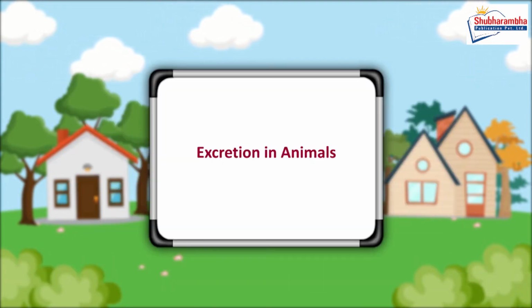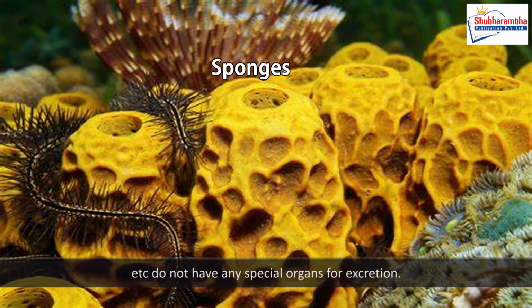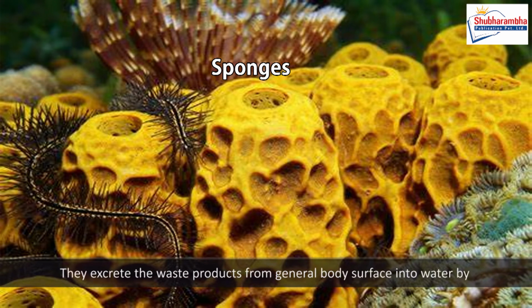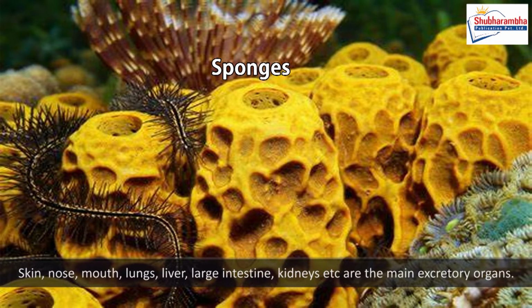Excretion in animals. The lower aquatic organisms like amoeba, paramecium, hydra, sponges, etc. do not have any special organs for excretion. They excrete the waste products from general body surface into water by the process of diffusion. Skin, nose, mouth, lungs, liver, large intestine, kidneys, etc. are the main excretory organs.